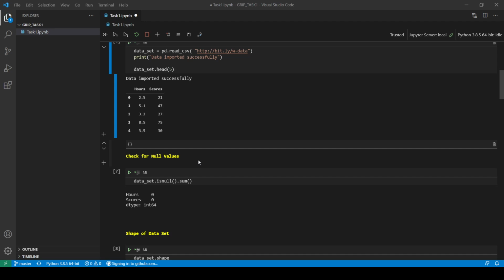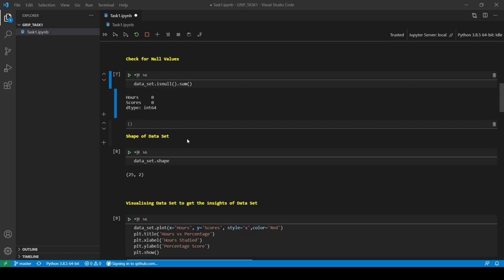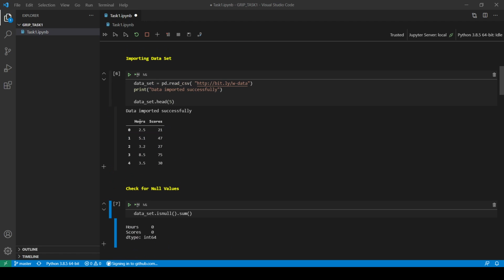Then I have checked if there are any null values present in our dataset using the isNull function. Here it shows that hours column has 0 null values and scores column has also 0 null values. D type here states that the data type of both the columns is int64. Then I have printed the shape of the dataset, which basically shows the number of rows and number of columns present in our data set. So there are 25 rows in our data set and 2 columns, they are hours and scores.